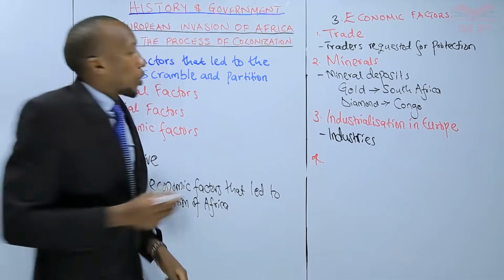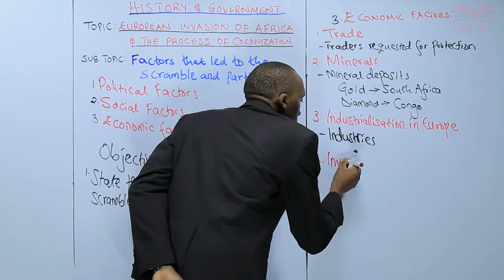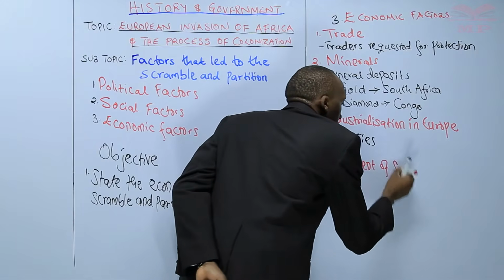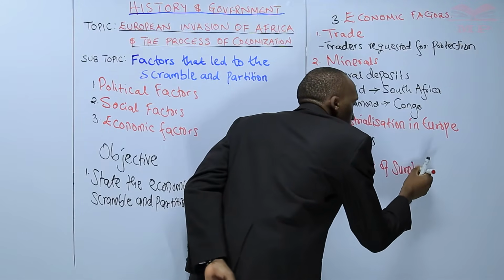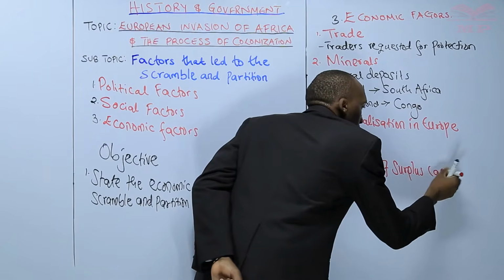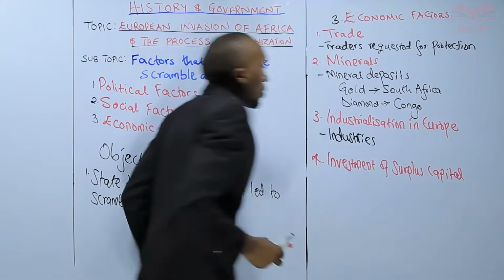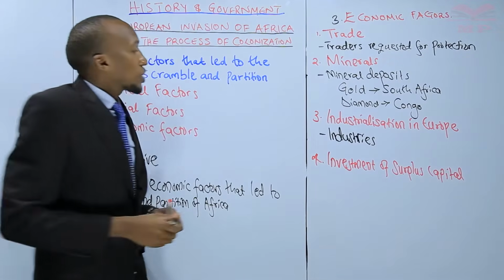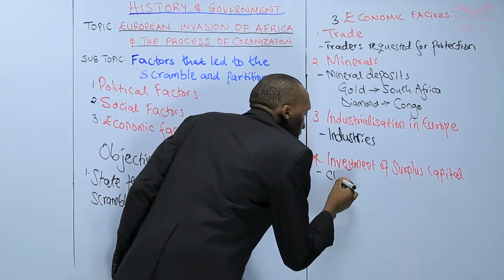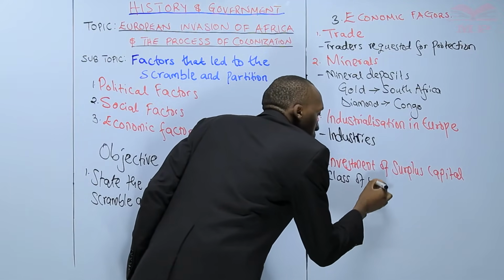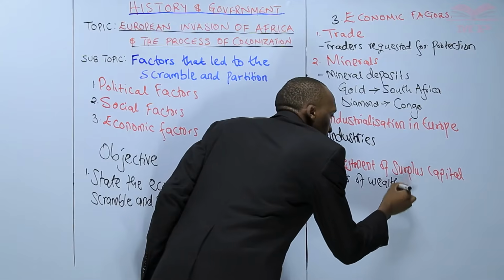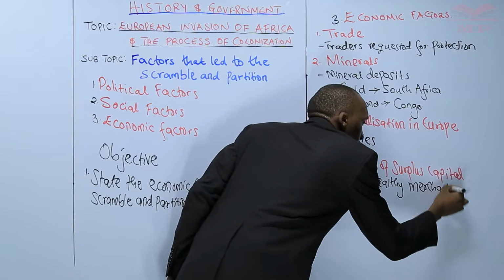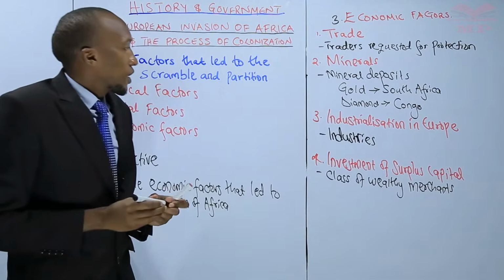There was investment of surplus capital. So, as a result of industrialization, there was a development of a class of wealthy merchants.